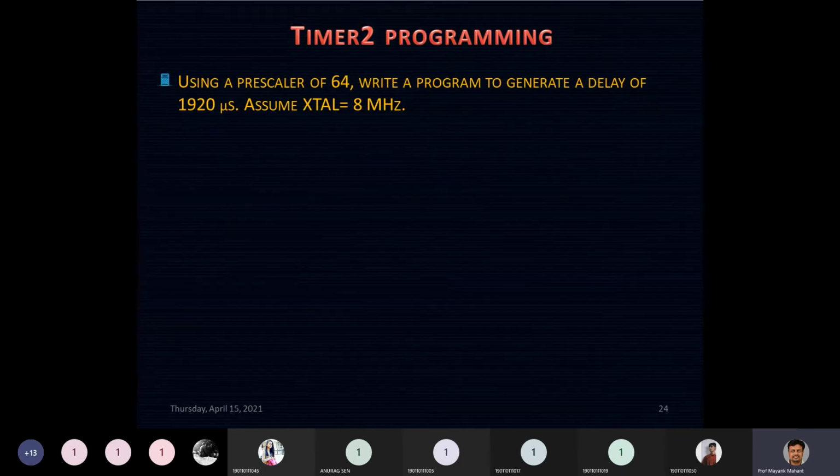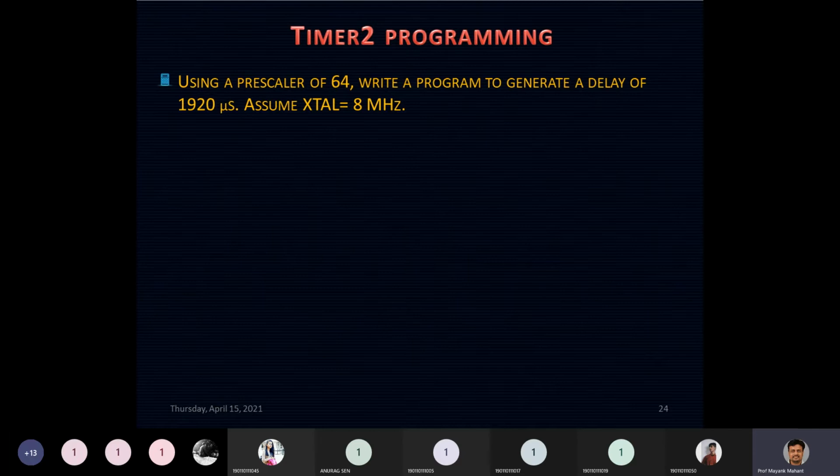We will take a prescaler of 64. In the definition itself we have provided which prescaler is selected. Otherwise, you need to select the prescaler you need to use. In the next example, we will see how to do the selection of a prescaler.